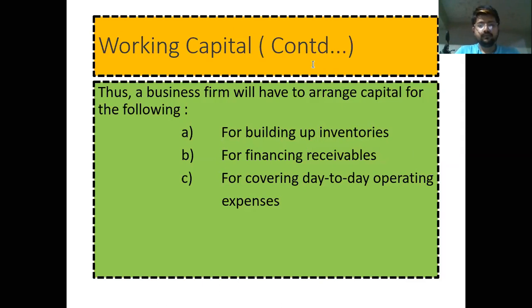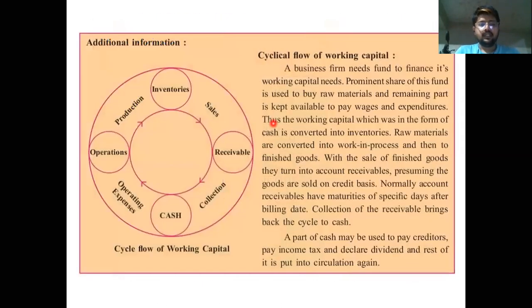This is the basic cyclical flow of working capital. First, the company does the production work, then the goods come into inventories. Inventory means stock, then the stock is sold in the market. After selling this stock in the market, they get receivables, meaning they get cash from creditors. Once cash is collected, operating expenses are paid. There are different types of operating expenses.